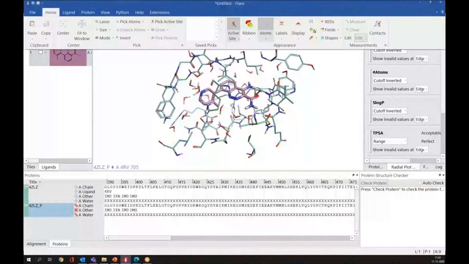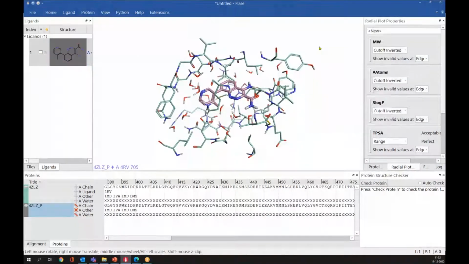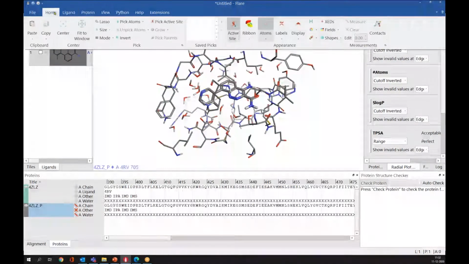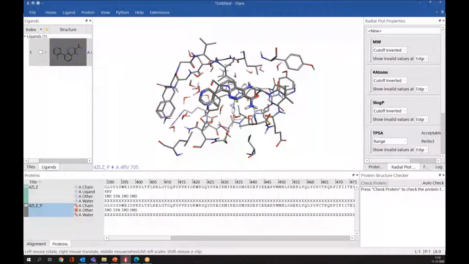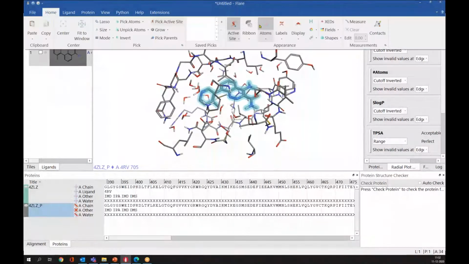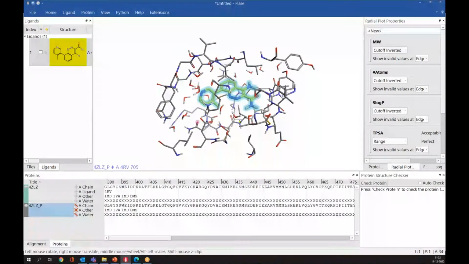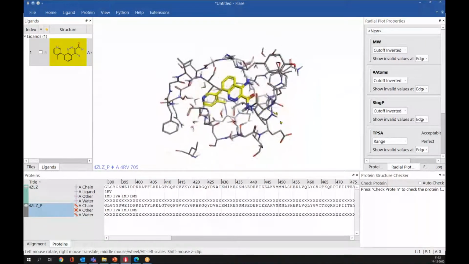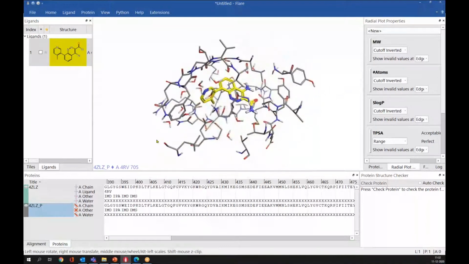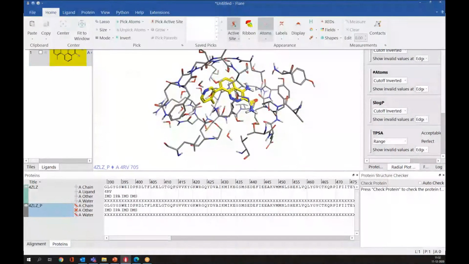You can also change the color. So if you don't select anything, it will change the color of the whole 3D window. And if you select the ligand, and if you select a different color, it will change the color of only that ligand. So like this, you can change the representation as well as visualization.